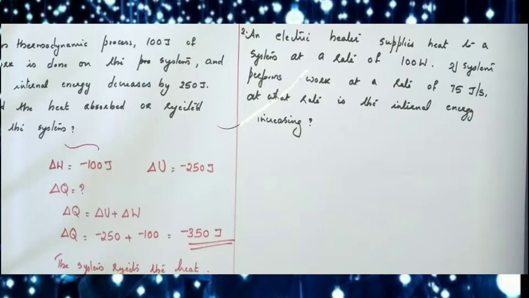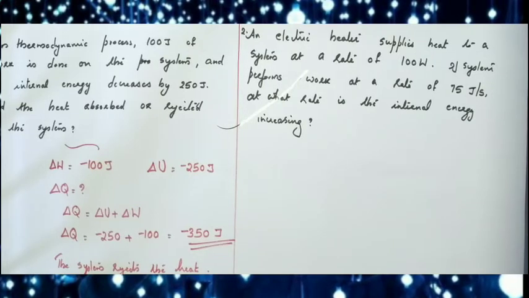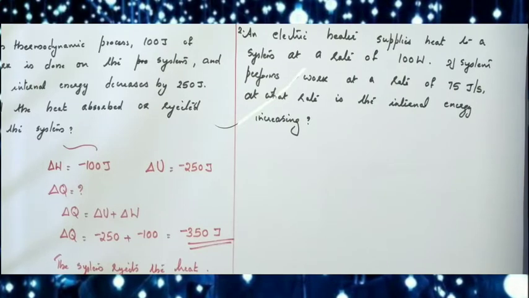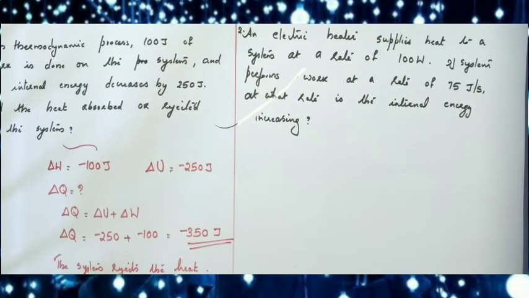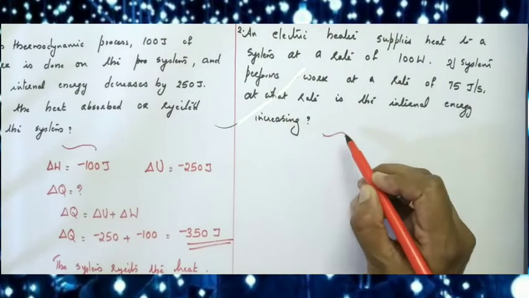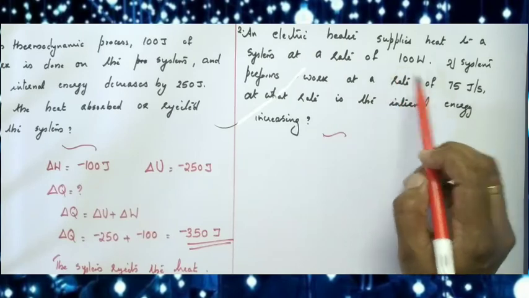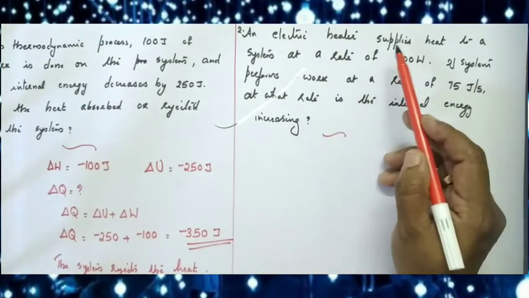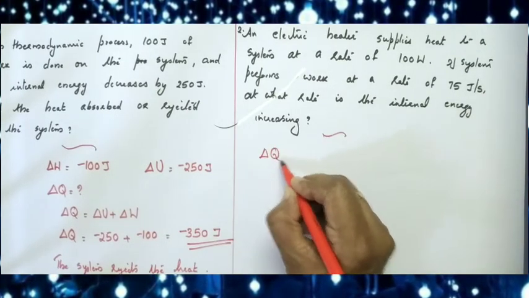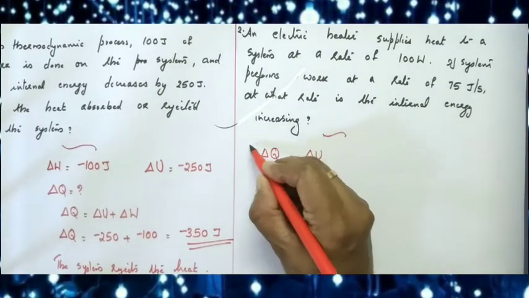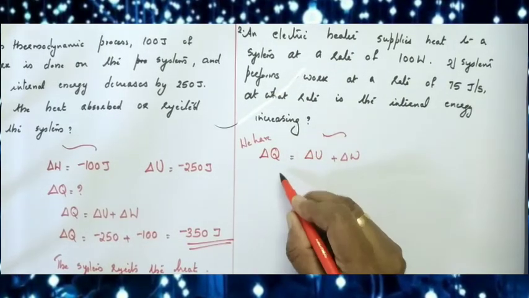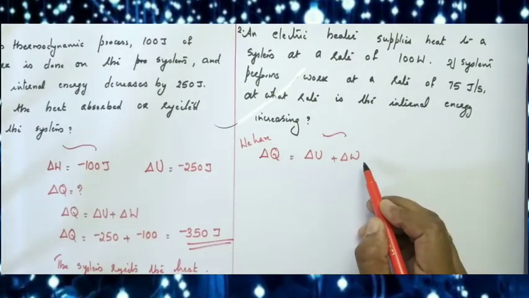Second question, an electric heater supplies heat to a system at a rate of 100 watt. If system performs work at a rate of 75 joule per second, at what rate is the internal energy increasing? So heat supplied to a system at a rate of 100 watt. We have the relation between quantity of heat, work and internal energy. What is the relation? From the first law of thermodynamics, delta Q equal to delta U plus delta W.